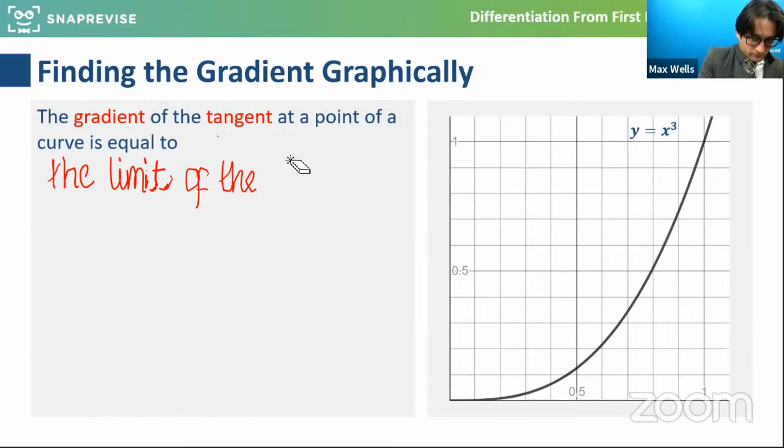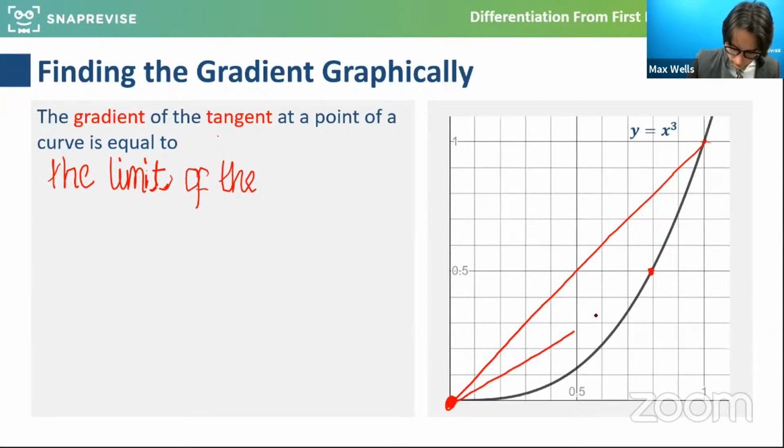Apologies for the pen messing up here, guys. I'll try more to annotate on the diagram and you can make a note. Essentially, if we take the chords of different points, and well done for those that are seeing what we should be doing here, if we make the chords smaller and smaller to close the gap, we're tending towards the true gradient.